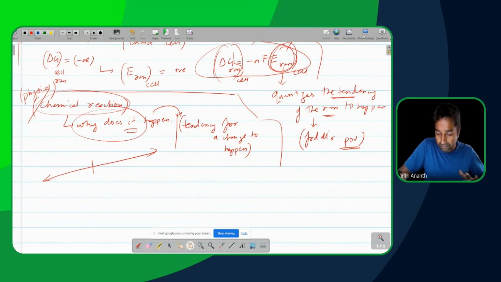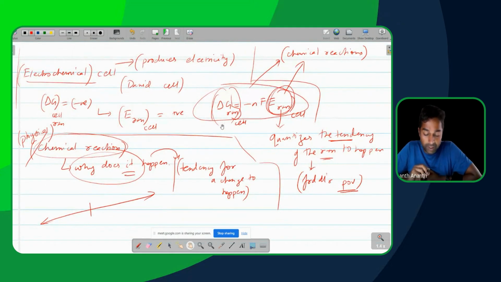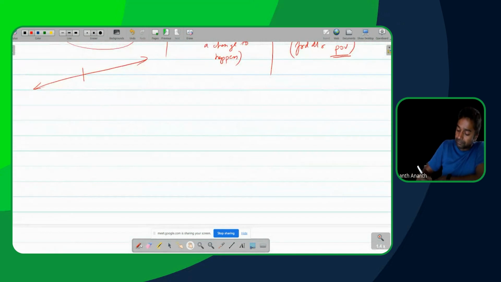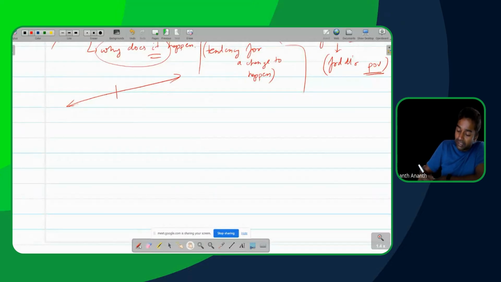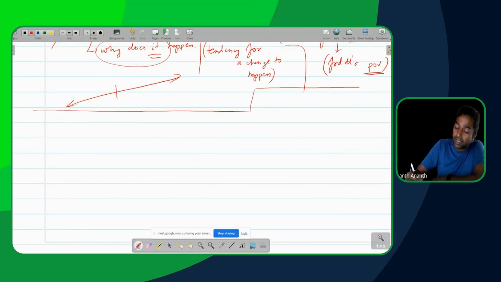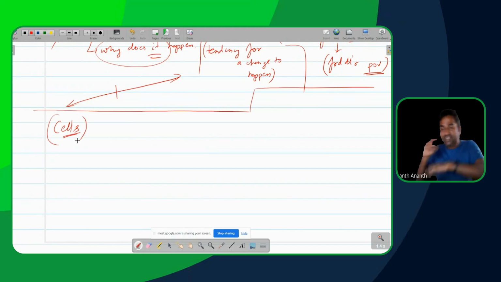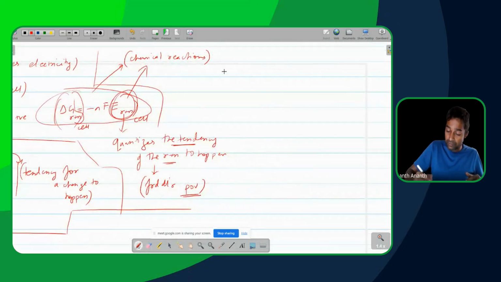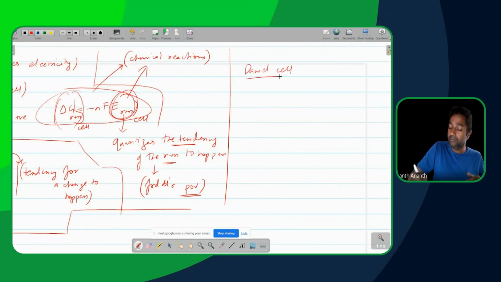Yes? Okay. Now, the next thing here is, when you're looking at producing electricity, you're going to have only certain types of cells being meaningful. For instance, this Daniell cell which we had over there was something capable of producing electricity. That was the first one which was basically used. So can you tell me a little bit more about the Daniell cell? Do you have Daniell cell in your syllabus?